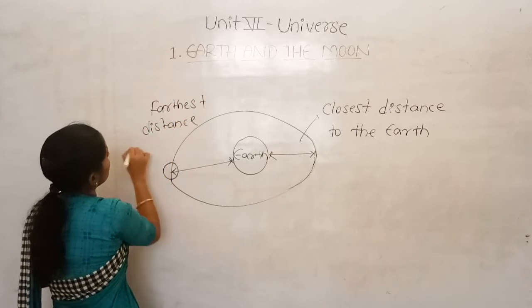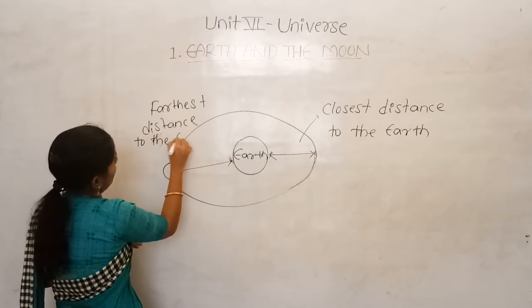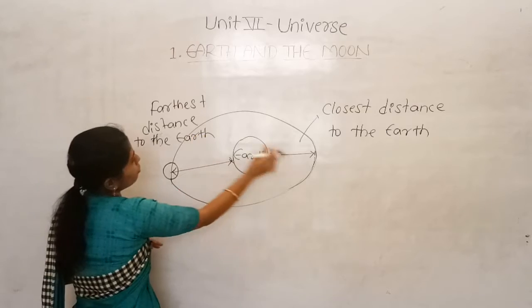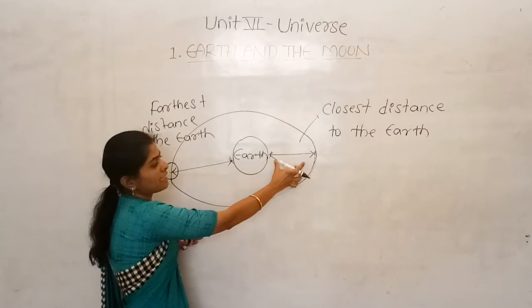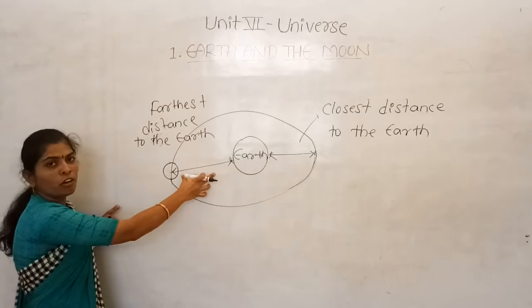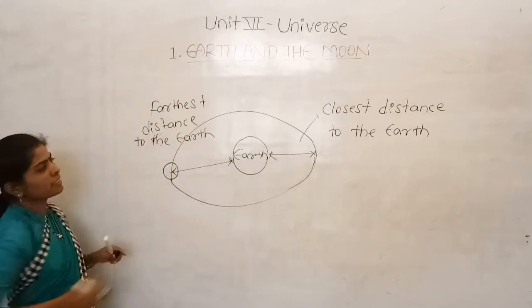You can just see the diagram. Here it is very less distance and here it is somewhat more, so that is the closest distance and this is the farthest distance.